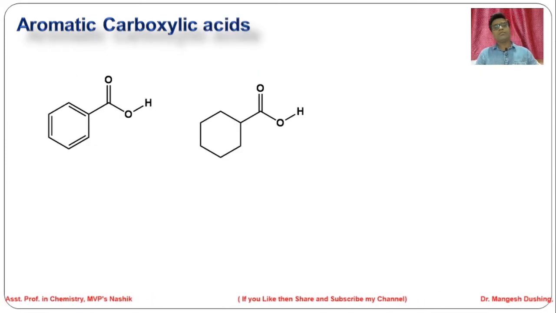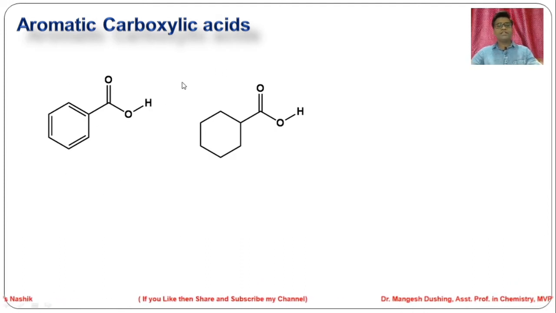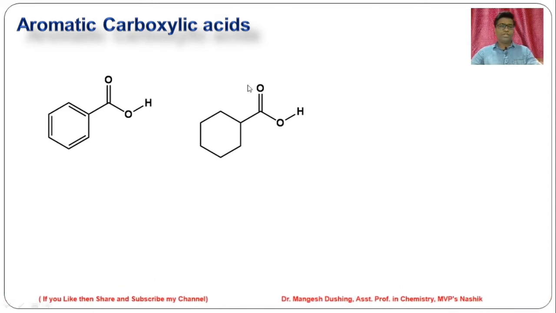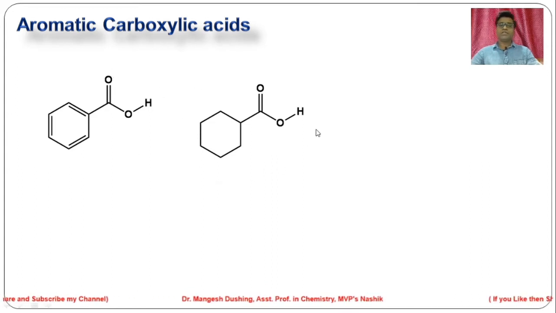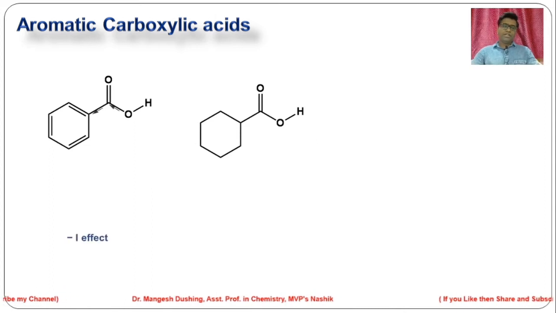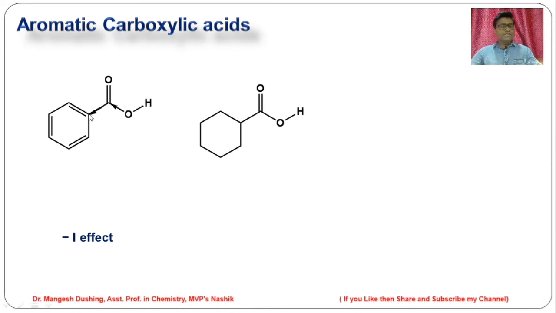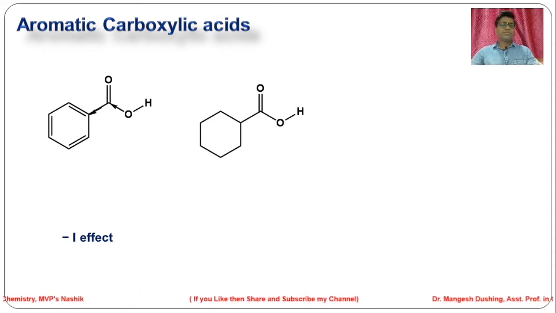Now we'll see aromatic carboxylic acids. So the first compound is called benzoic acid, the second compound is called cyclohexyl carboxylic acid. So this is an aromatic carboxylic acid, while this is an aliphatic carboxylic acid. In this aromatic carboxylic acid, the carboxyl group is attached to the sp2 carbon, and sp2 carbon has a minus I effect. So the minus I effect favors the dissociation of this OH bond, and whatever negative charge is formed is stabilized by the minus I effect.